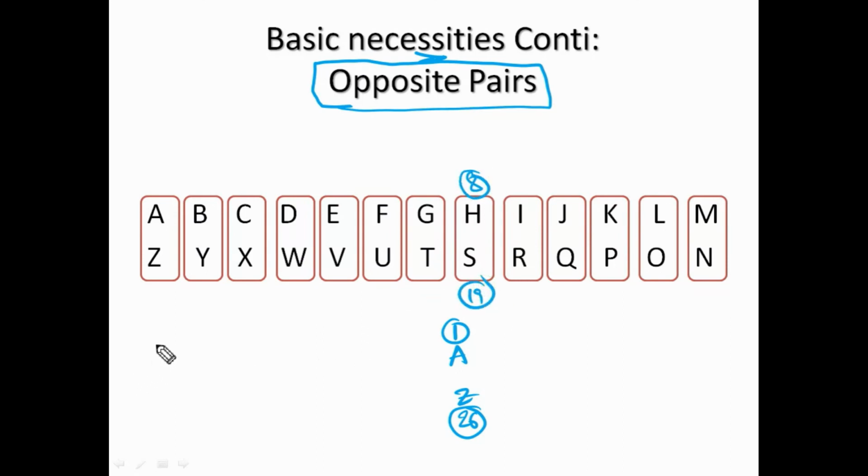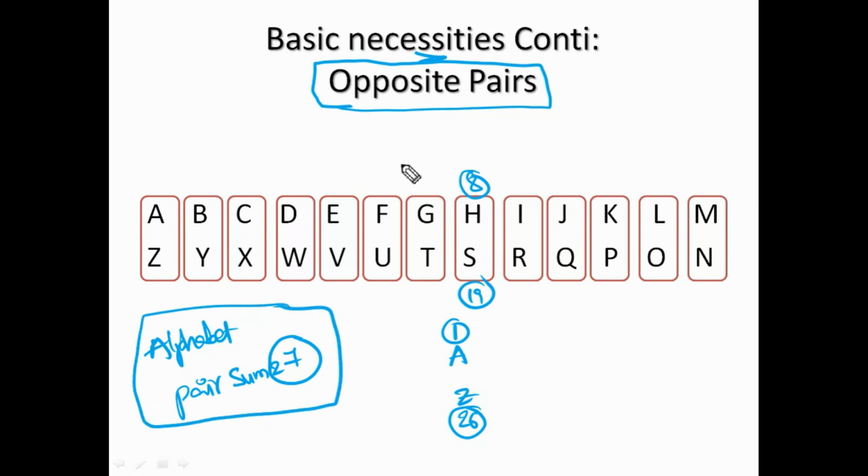So in the English alphabet series, any pair of letters whose sum is 27 will be the opposite letters. So what is meant by opposite pairs?